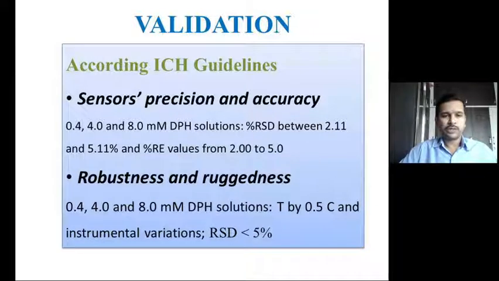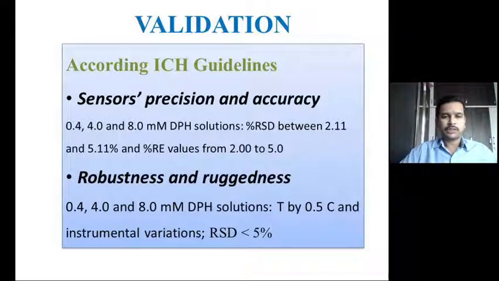The accuracy was also tested for the concentrations 0.4, 4 and 8 millimolar DPH. Only 2 to 5% relative error was obtained, and this reflects the high accuracy of the proposed analytical methods using the proposed sensors.